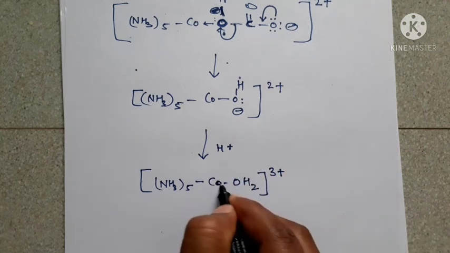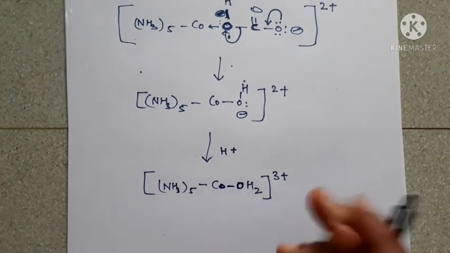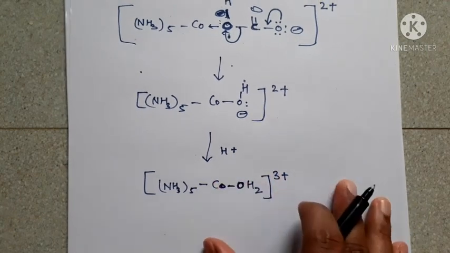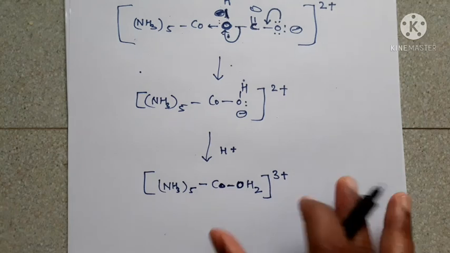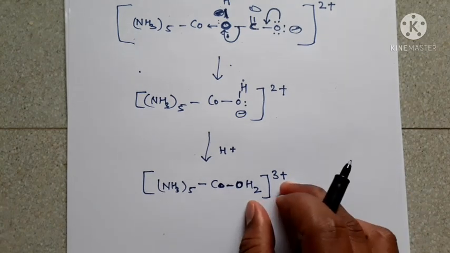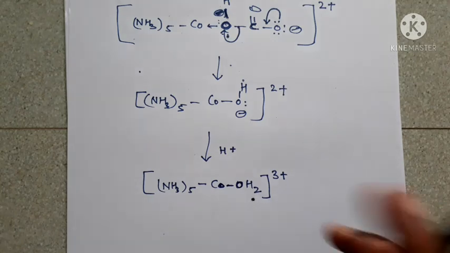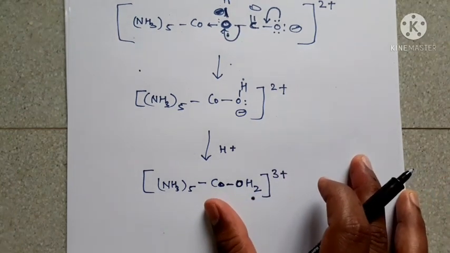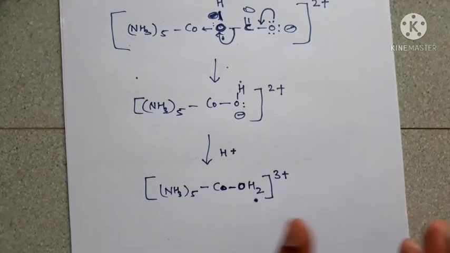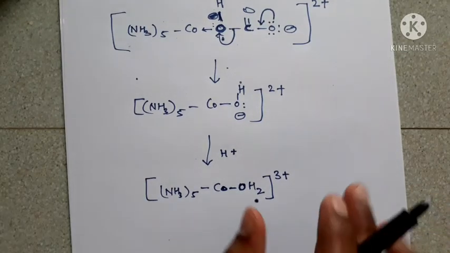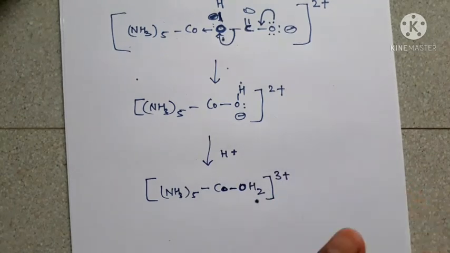Let us see, this carbon-oxygen bond is not broken. Only the carbonate ion is replaced by 2 H+ ions. So this is an octahedral complex substitution without breaking of the metal-ligand bond. So this is the isotope labeling method.